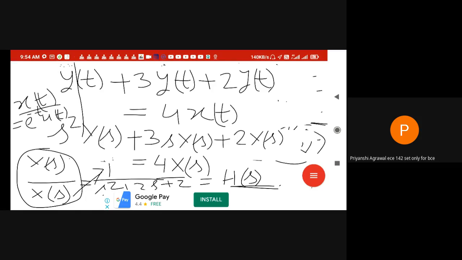Now this method looks like a zigzag method, because first we have x(t) and h(t), then we find out X(s) and H(s), and then we multiply X(s) and H(s) to find out Y(s), and then again take y(t) from Y(s), right?